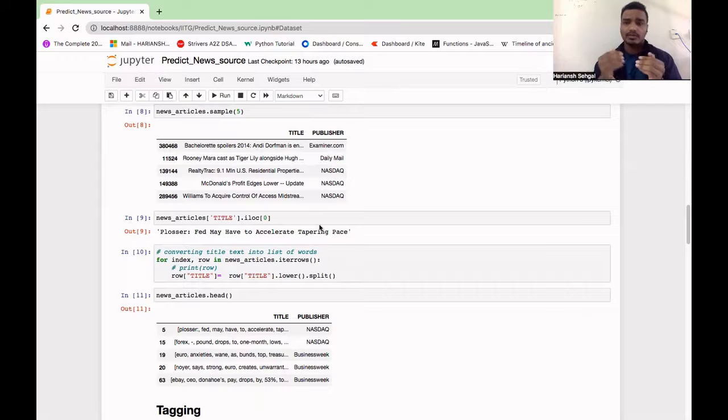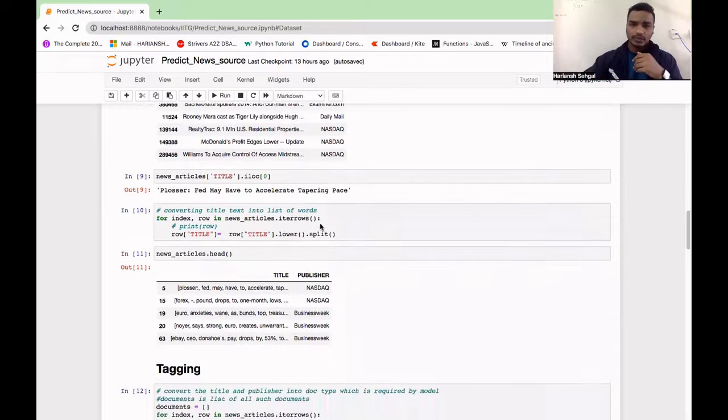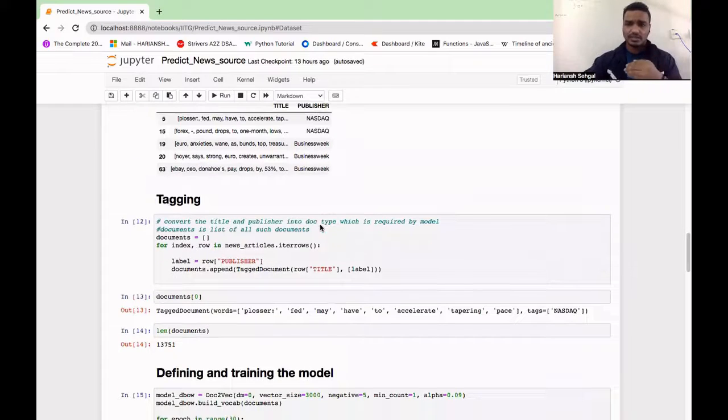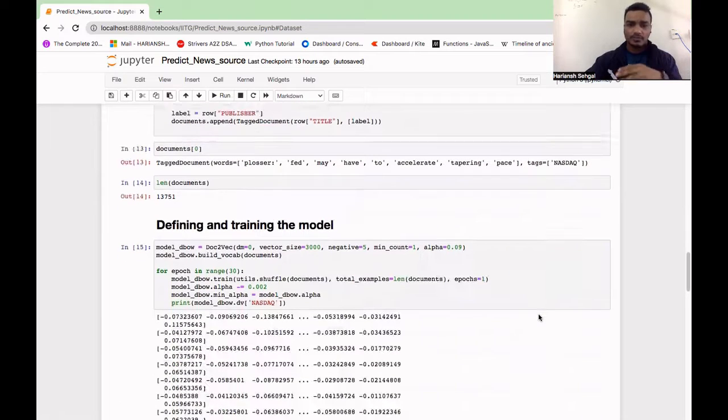For that, we have to convert our documents into vector form. For that, we have taken the doc2vec model, but the requirement of doc2vec is that its input is in the form of tagged documents. So we have taken each article of the news sources and provided a tag to each of them, and the tag will be their corresponding news source. After tagging our documents, we provided this input to our doc2vec model, in which the hyperparameters taken by us were a vector size of 3000, negative sampling of 5, and a learning rate of 0.09. And we have trained for nearly 30 epochs.